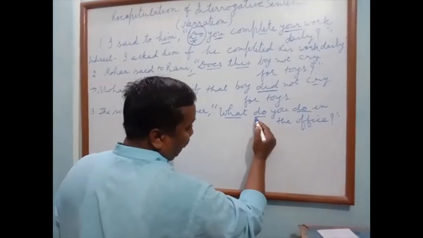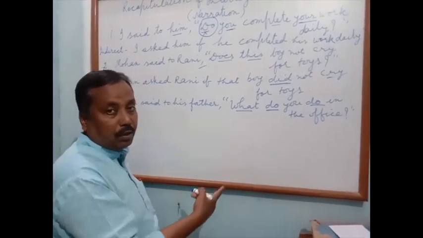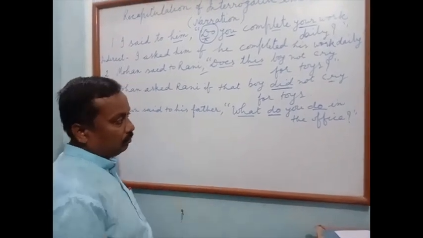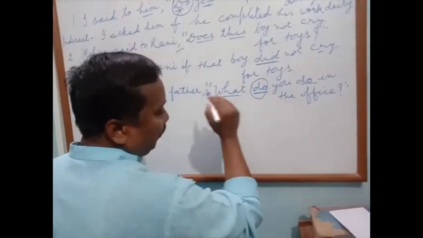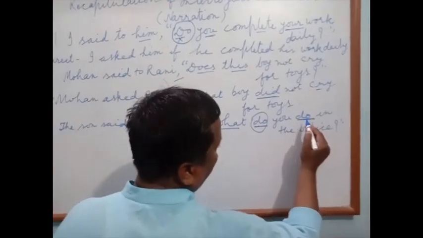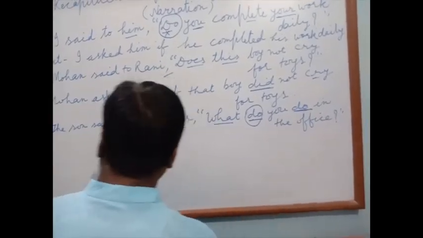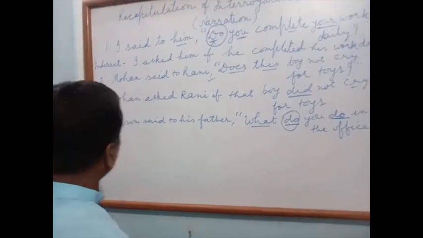And this helping verb will be deleted, omitted, because it is not supported by not. Okay, this will be deleted. Helping verb. Main verb is not deleted, not left, not omitted. That's why I have taken this type of sentence.